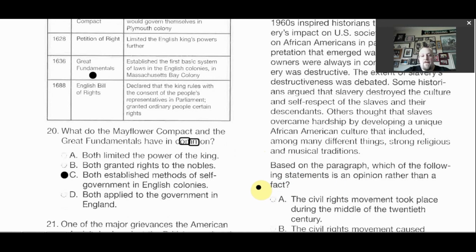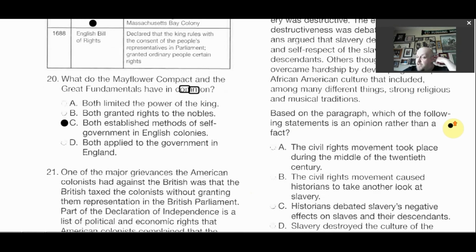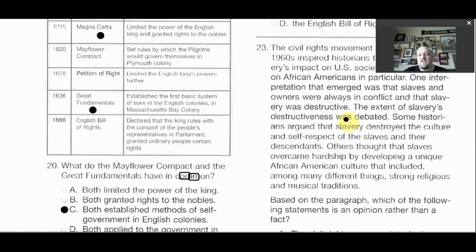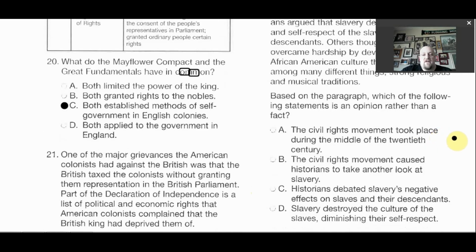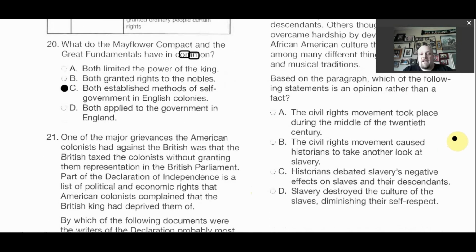Based on the paragraph, which of the following statements is an opinion rather than a fact? So, which one in here isn't an actual stated fact? So, civil rights movement took place during the middle of the 20th century, took place in the 50s and 60s. Obviously, that's right in the middle of the 20th century, so that one is correct.